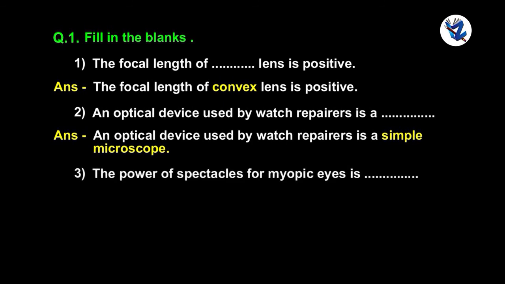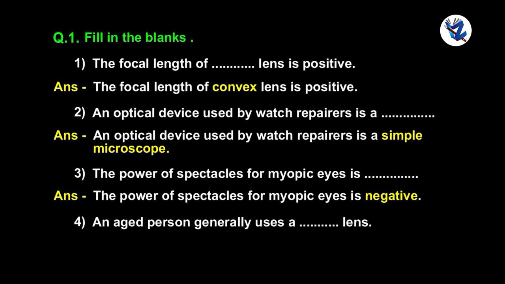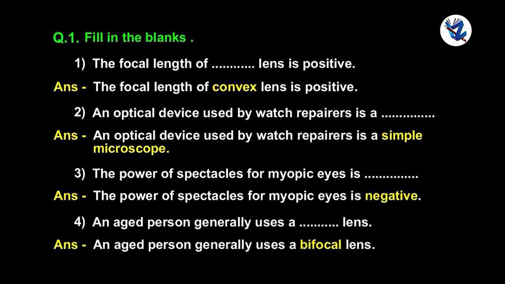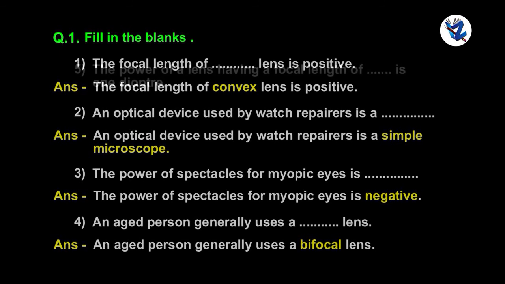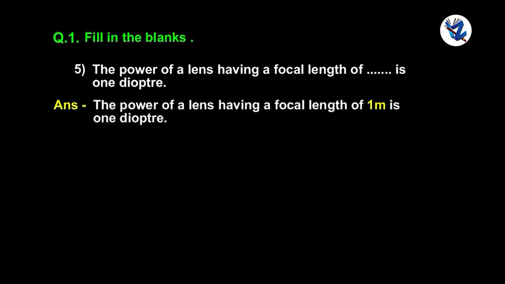The power of spectacles for myopic eyes is dot dot. The power of spectacles for myopic eyes is negative. An aged person generally uses a dot dot lens. An aged person generally uses a bifocal lens. The power of a lens having a focal length of dot dot is 1 diopter. The power of a lens having a focal length of 1 meter is 1 diopter.